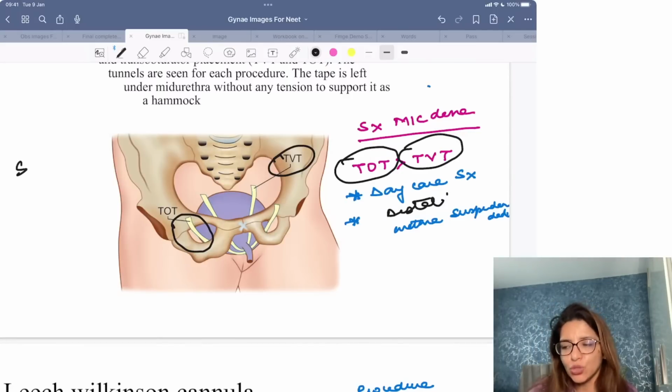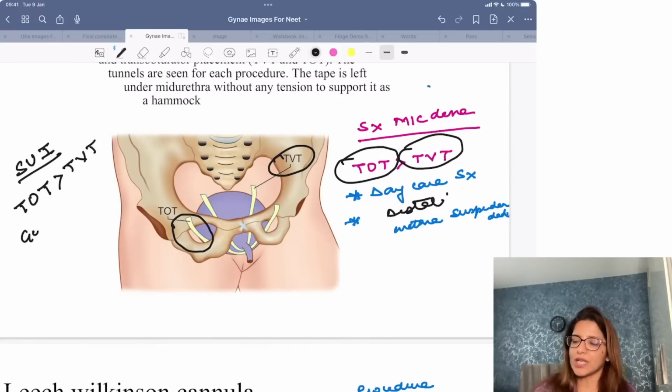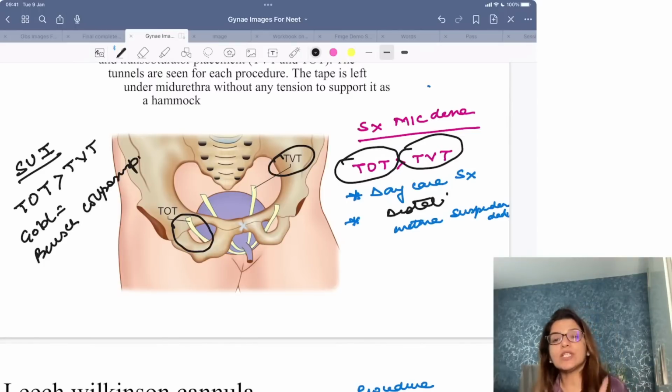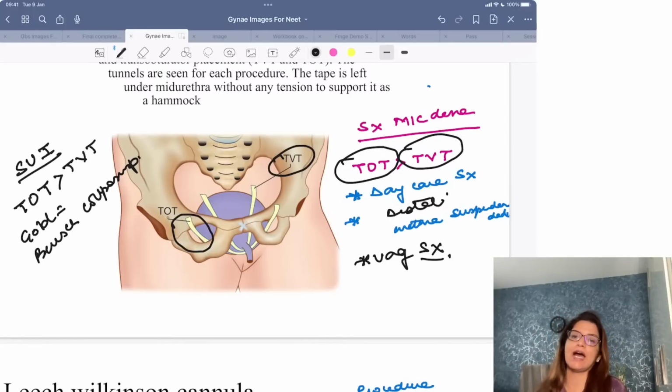So in SUI, remember only this: the most commonly performed surgery is TOT followed by TVT. Gold standard surgery is Burch colposuspension, right? In TOT and TVT it is the distal urethra which is suspended. TOT and TVT are daycare surgeries and they are vaginal surgeries. Burch colposuspension is an abdominal surgery.